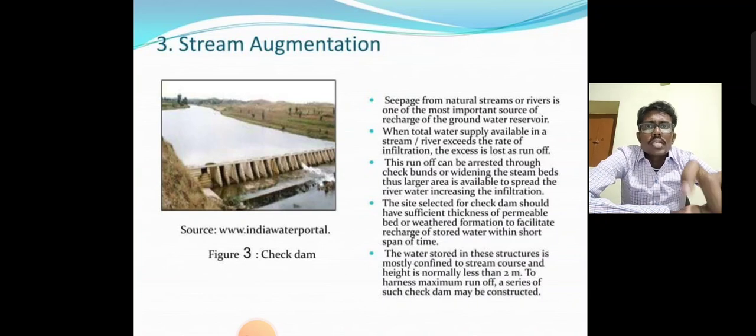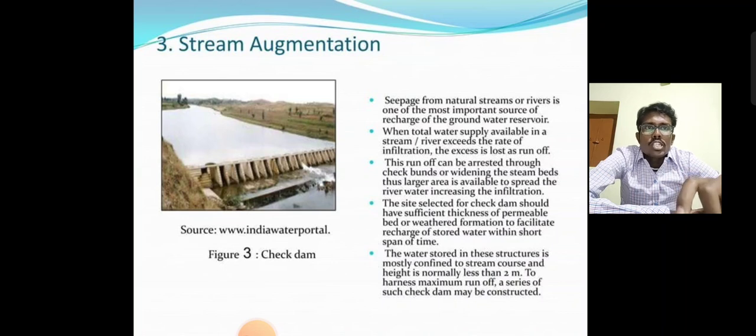Next one, stream augmentation. Seepage from natural streams or rivers is one of the most important sources of recharge of the groundwater reservoir. When the total water supply in the streams or rivers exceeds the rate of infiltration, the excess becomes runoff. Therefore, the runoff can be arrested through check bunds, or by widening the stream beds so that a large area is able to spread the river water, enhancing the infiltration. The size required for the check dam should be consistent with the thickness of the permeable bed, weathered formation, to facilitate the recharge of stored water within a short span of time.